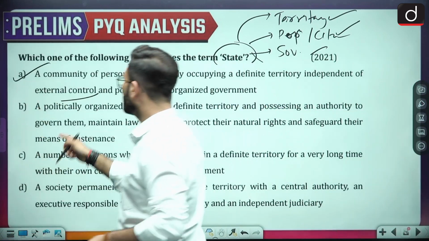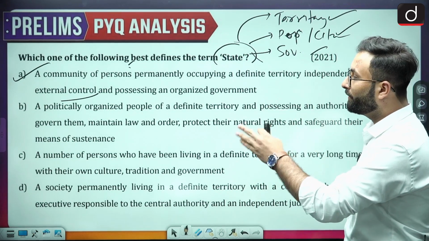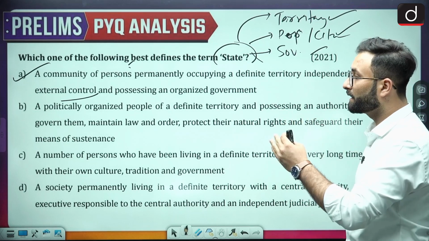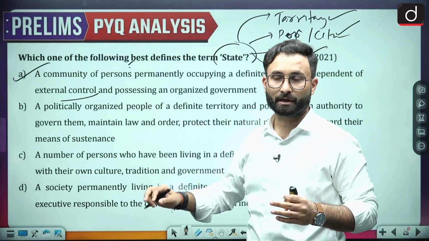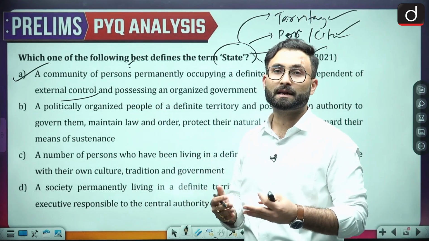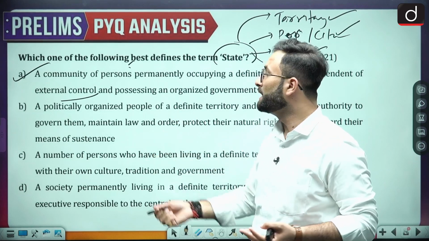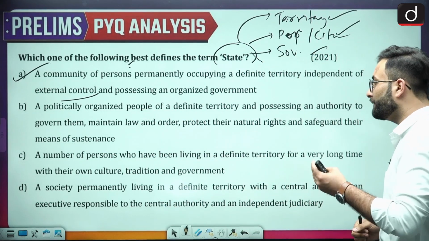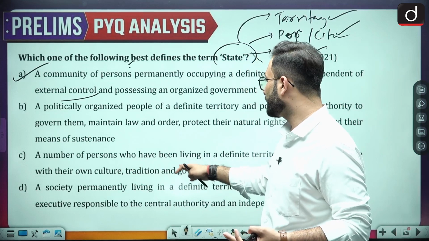Coming to the next one, a politically organized people of a definite territory possessing an authority to govern them, maintain law and order, protect their natural rights, and safeguard their means of subsistence. Now this is being very specific. There can be a state, but that state might not be able to do all these things. A failed state can be there. So considering that, this becomes wrong. A number of persons who have been living in a definite territory for a very long period of time has their own culture and tradition and the government.